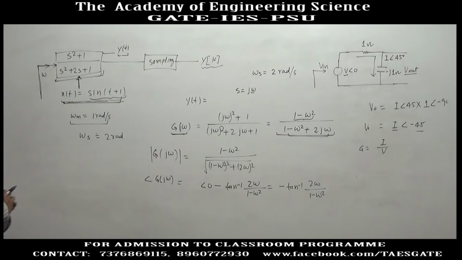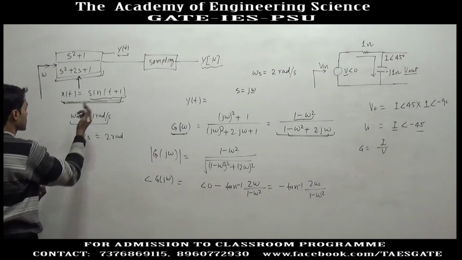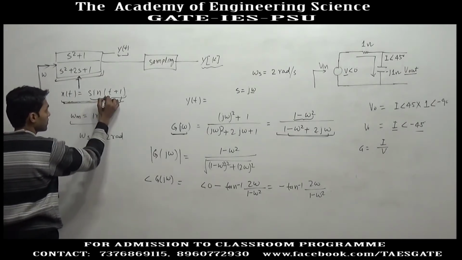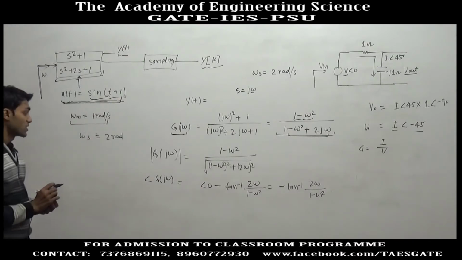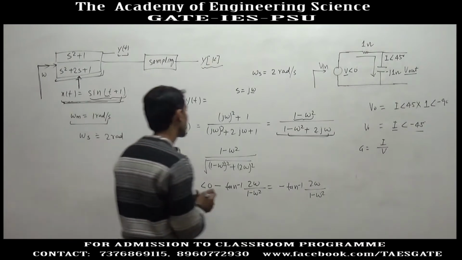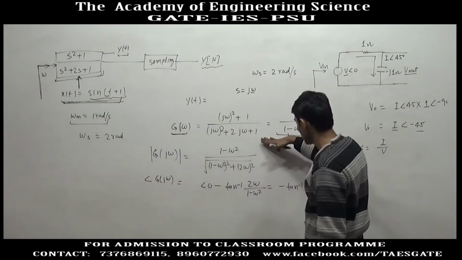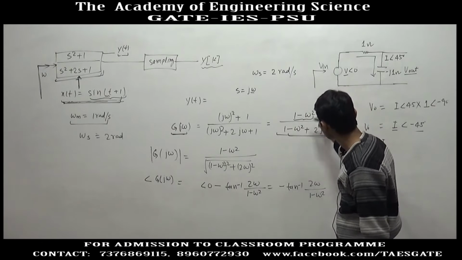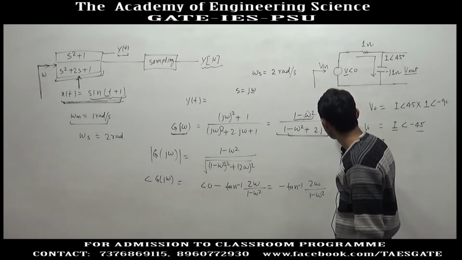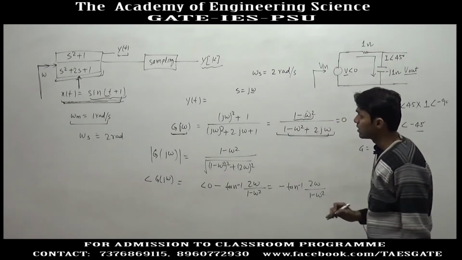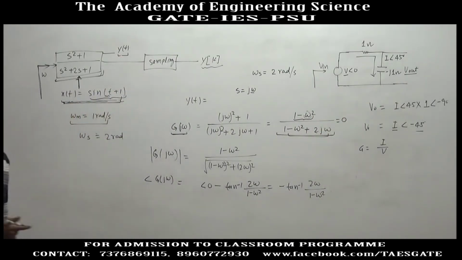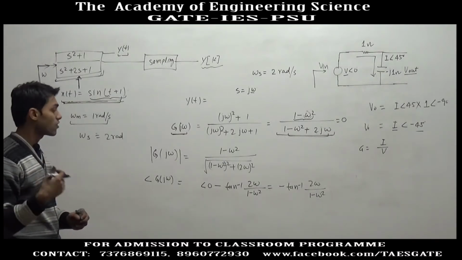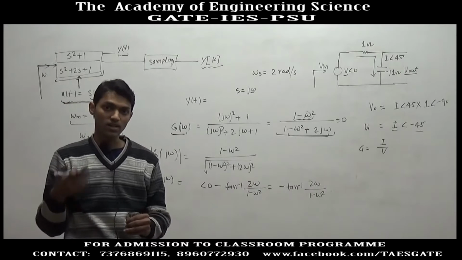Now for our signal, the angular frequency is 1 radian per second. For 1 radian per second, if you put omega equal to 1, the gain of this system is 0. I mean there is no output. If the magnitude of the output is 0, we will not talk about its phasor. The phasor of the output signal is significant only when it has some magnitude.